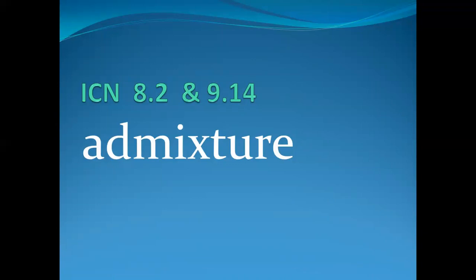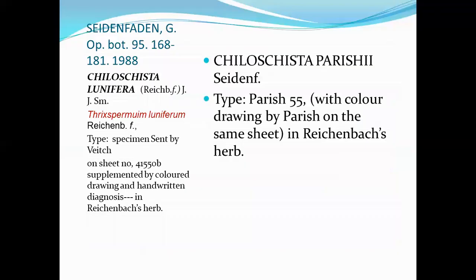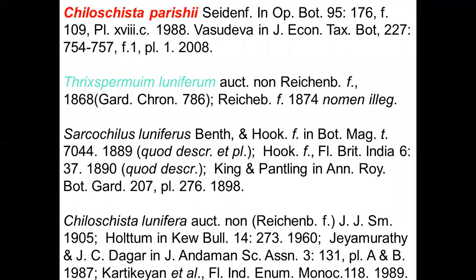ICN 8.2 and 9.40, admixture: Chlorestita parishi, type Parish, with a color drawing by Parish on the same sheet in Reichenbach's herbarium. These are some examples: Clitoria parishi, Crinoxperium lunifolium, Corotial luniferus, and Chloresthita lunifera.